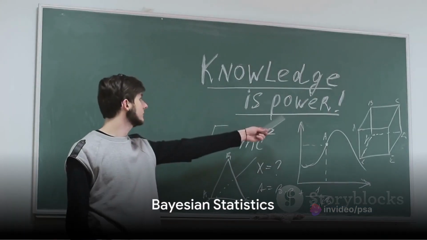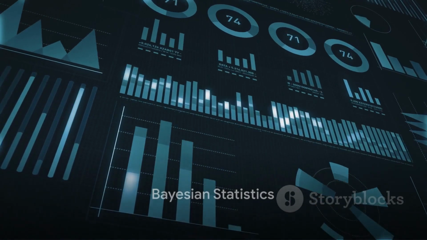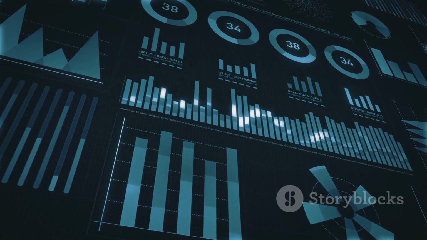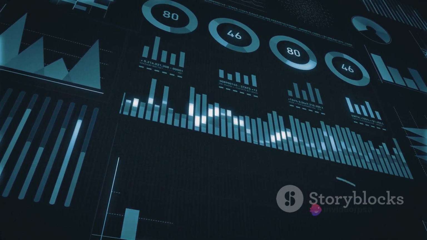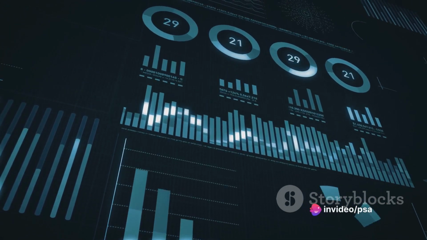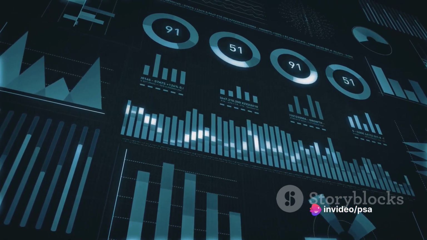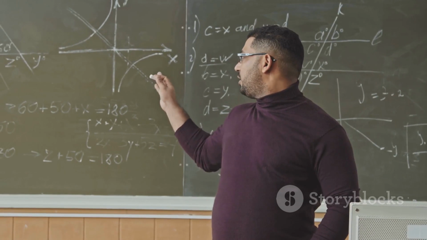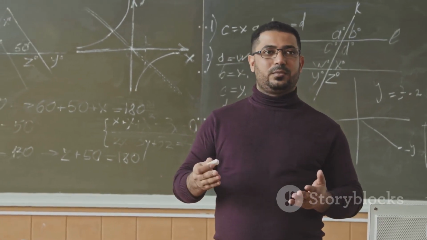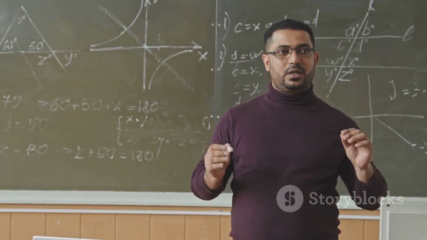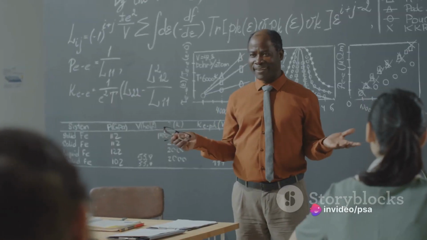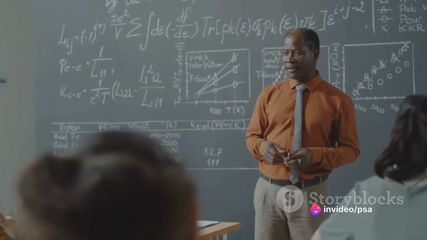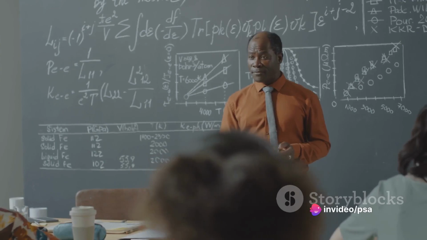Ever wondered how to incorporate prior knowledge into your analysis? Bayesian statistics is your answer. This statistical approach is like a seasoned detective, using previous information to solve new mysteries. In technical terms, it's about updating probabilities based on evidence. You start with a prior probability, which is your initial belief before seeing the data. Then you collect new data, and this leads you to an updated or posterior probability.